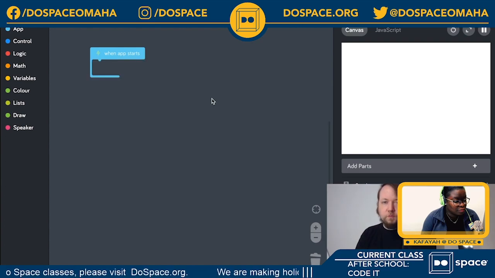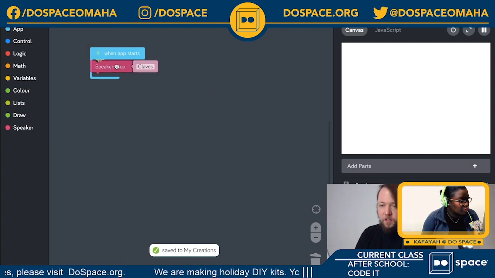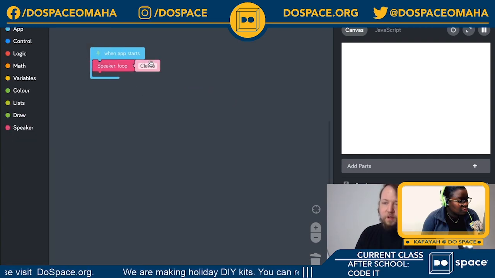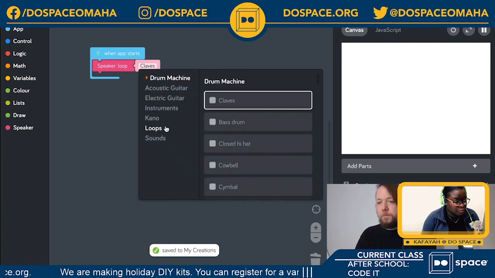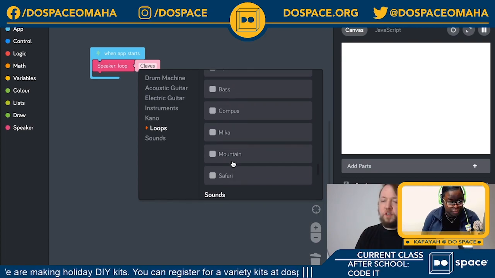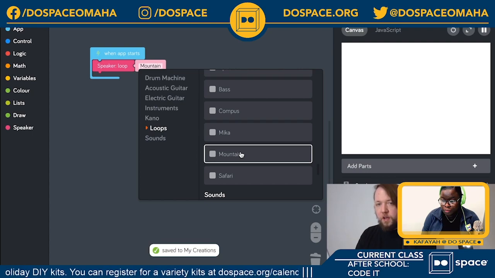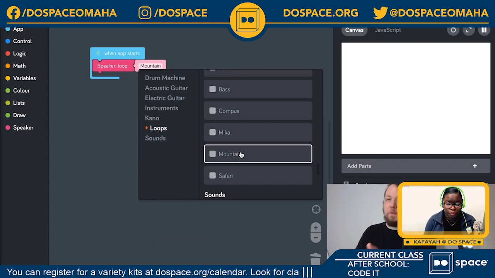Another cool thing you can do with a speaker is play a loop. So if we just open up the speaker tray again, drag in the speaker loop block. Now, as you can see, it's playing this sample over and over. If you click on the sample pickup, there's this special loop section in the samples. So all the ones in here are designed to be looped. Let's just choose this mountain one, and you can hear it's actually more of a song. It's not an instrument. It's actually like a background sound.